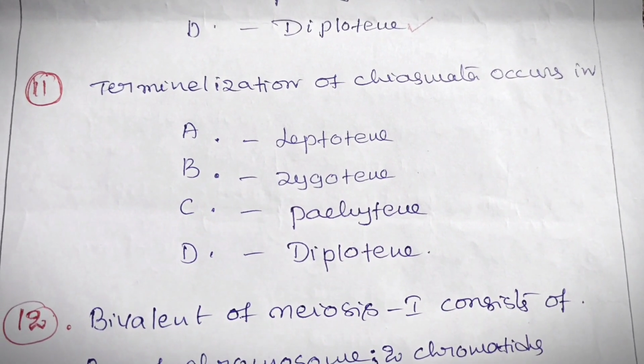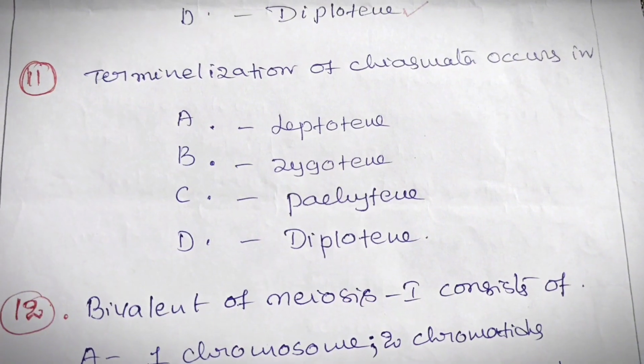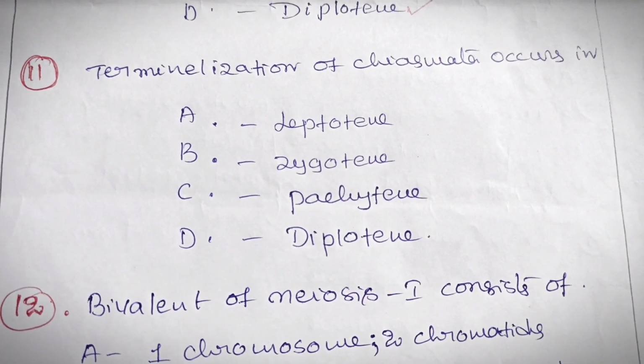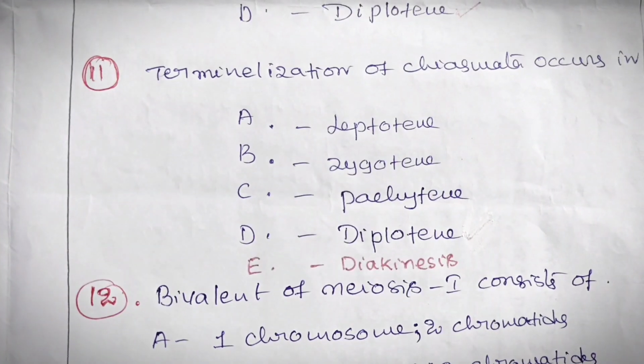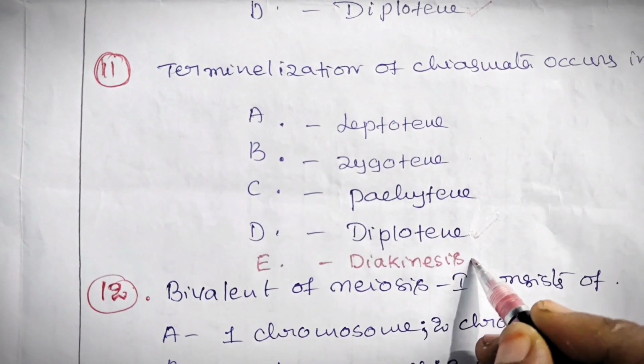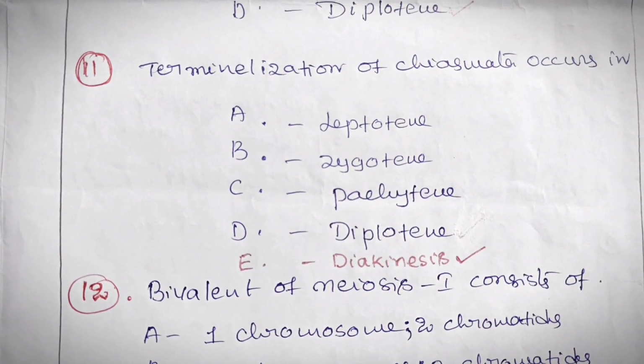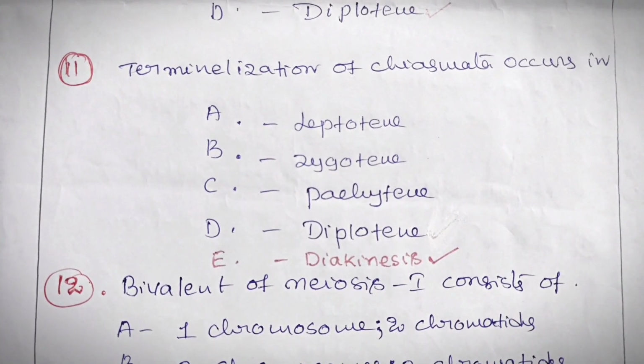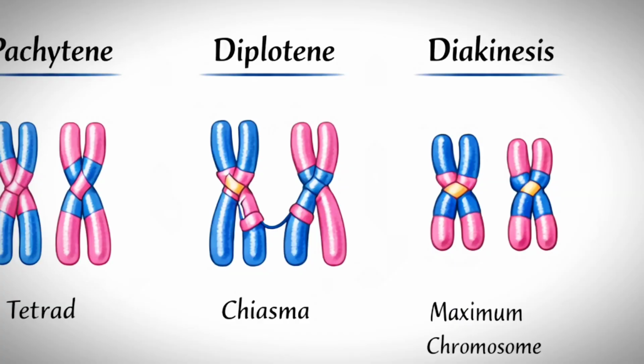Terminalization of chiasmata occurs in. Options are leptotene, zygotene, pachytene, diplotene. For this, the correct answer is diakinesis. After crossing over, homologous chromosomes start to separate. The chiasmata begin to move towards the ends, the terminal regions of the chromosomes.